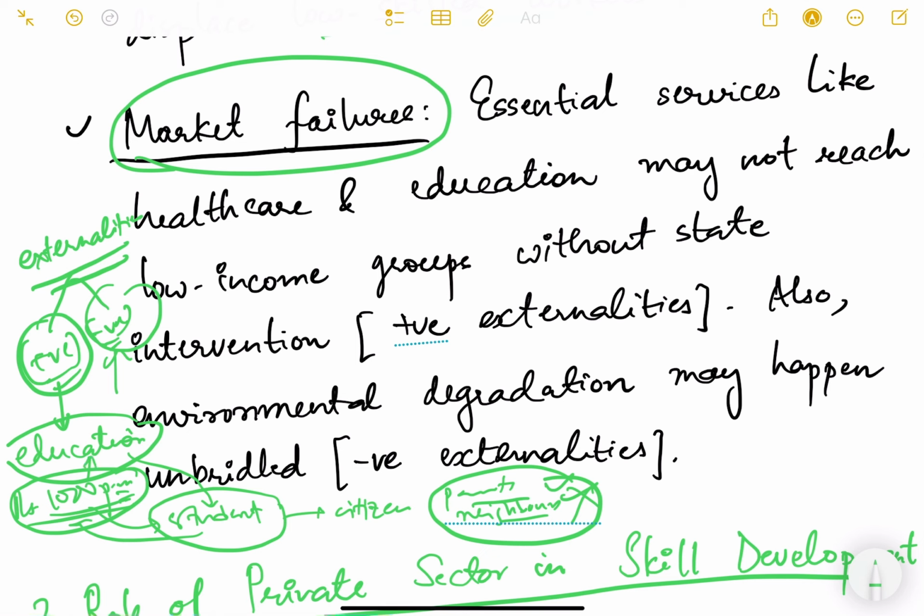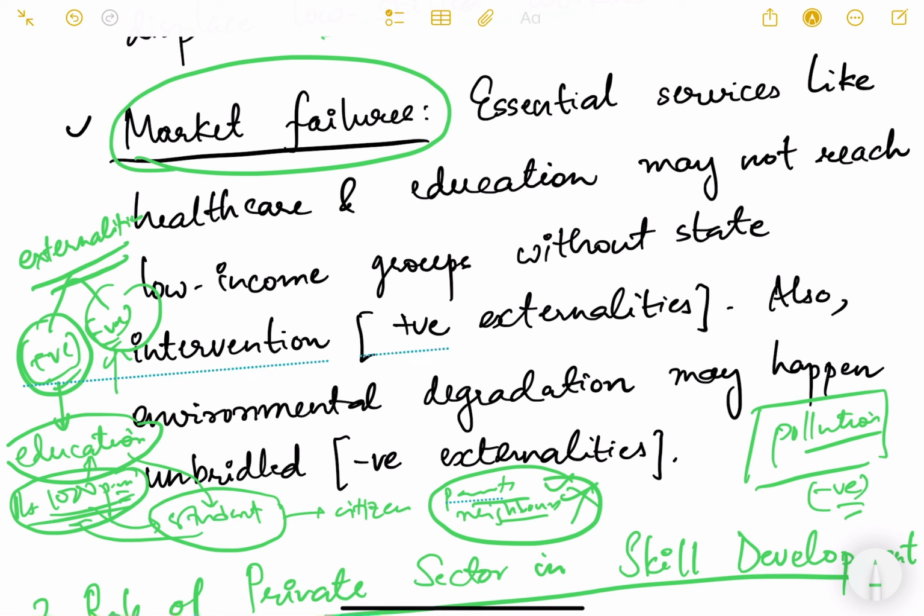So such is an example of externality. Similarly, a negative externality example is pollution. Okay, pollution that is coming out of the factory. So factories are producing, they are getting money for the commodities that they are selling, but they are not paying anything for the environmental pollution that they are causing. So it is an example of negative externality. Because the exact benefit or the exact loss that is happening in the economy is not paid for, it is called market failure.